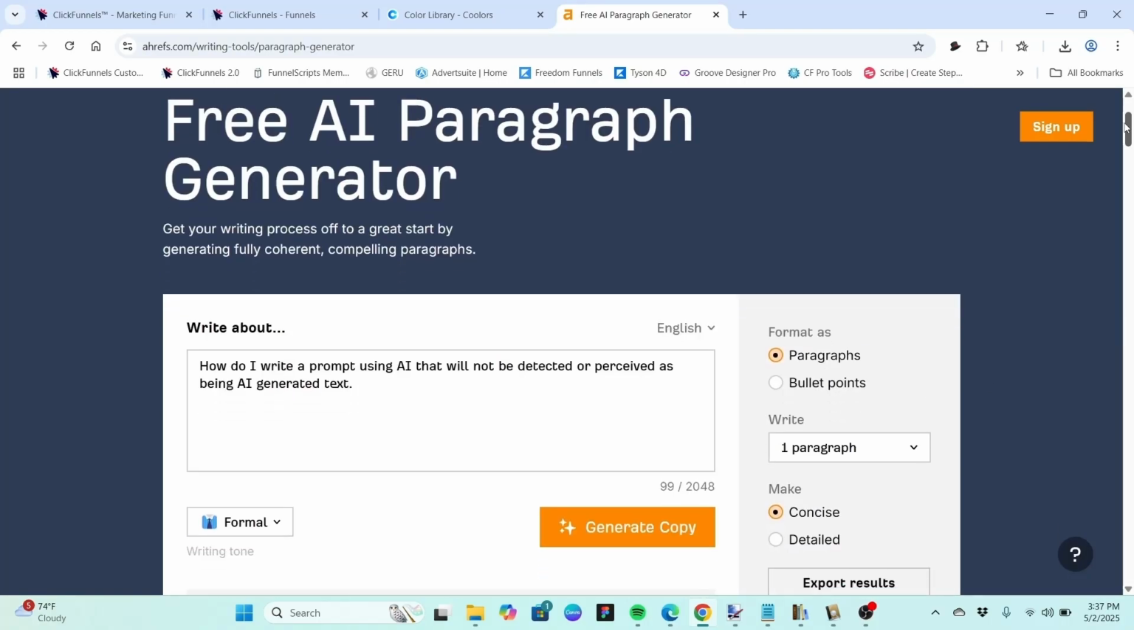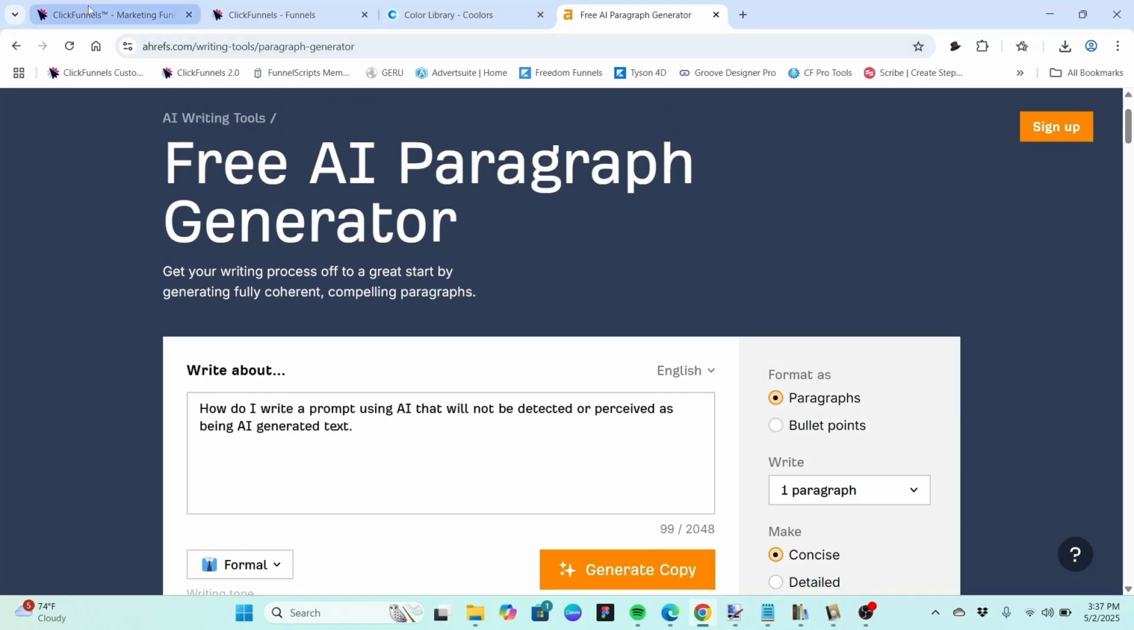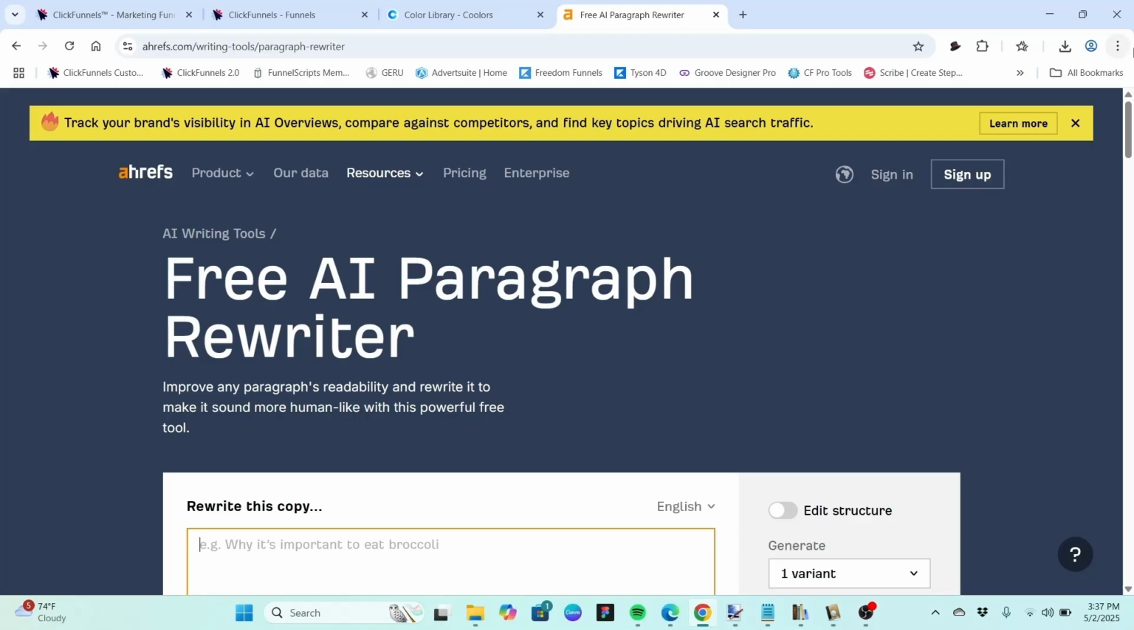So I think you get the idea on the free AI paragraph generator. Let's go ahead and go back. Now we have a similar tool called Paragraph Rewriter. As opposed to the paragraph generator, where we generate from a single sentence, the paragraph rewriter is going to take a paragraph and rewrite it. It's almost the same thing, but not quite.